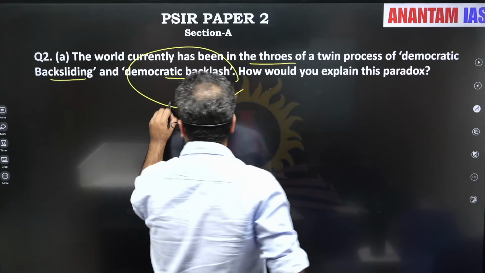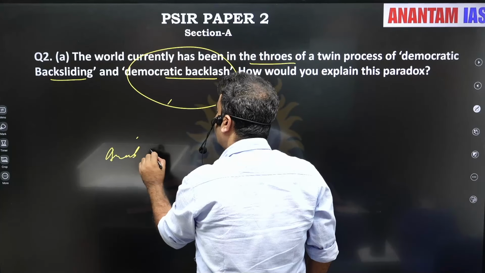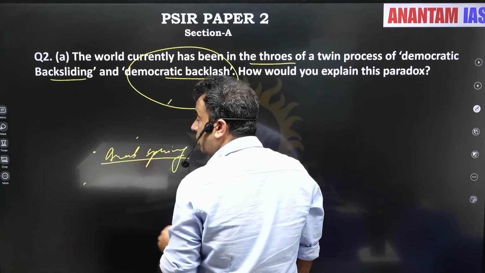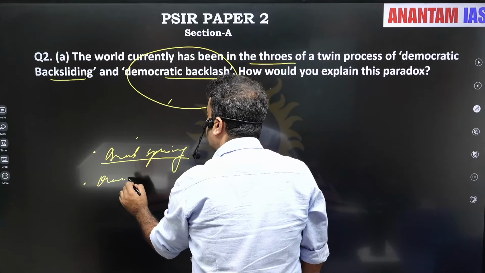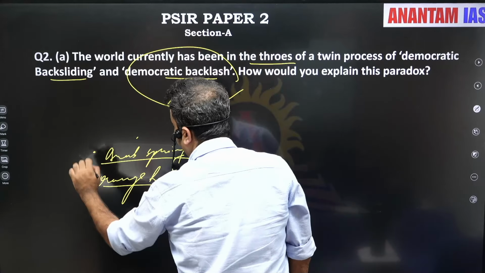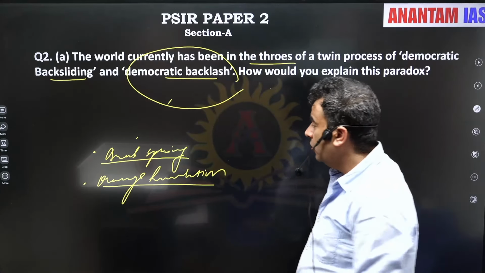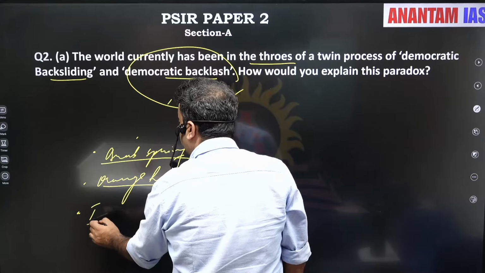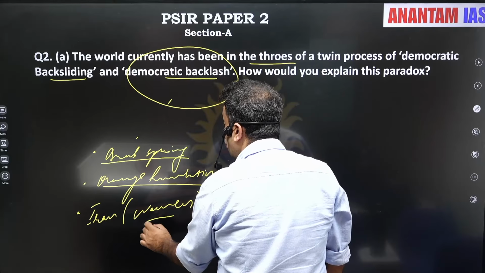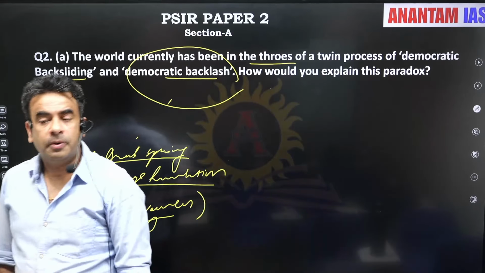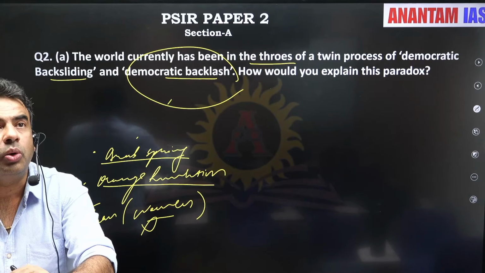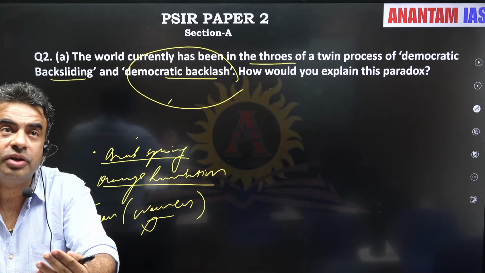We have seen the Arab Spring in West Asia. Before the Russia-Ukraine war, we saw the Orange Revolution in Kiev. We have seen protests in Iran by women for their right not to wear the hijab. And now we have seen the protest in Nepal.